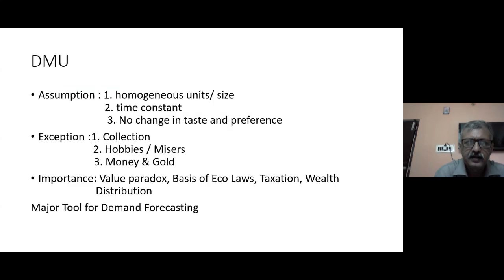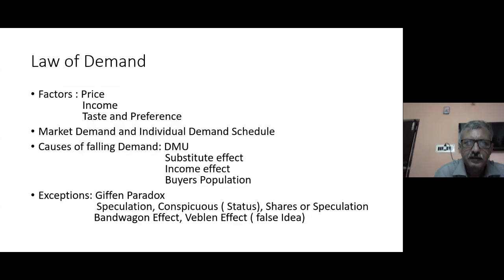Now, why is there a shift in demand? There is always a shift in demand because of a shift in some factor. Suppose at the same price level, the demand is X units, but the income of the population has increased. So the entire demand will shift rightwards. At the same price, instead of demand of X, the demand will become X plus 10 or X plus 1, right? So when the entire demand is shifting rightwards or leftwards, we need to understand that it is not because of the price factor, rather it is because of some other determinant. This determinant, as you know, can be either income or taste and preference.